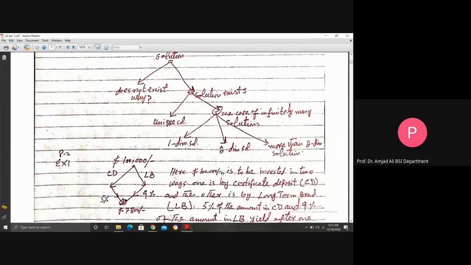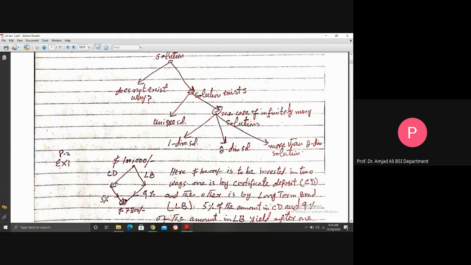We consider small examples from your daily life, like example 1 on page 2 in the book. Here, $1 lakh is going to be invested in two ways. One way is a certificate deposit, the other is long-term bonds. The certificate deposit is labeled CD and the long-term bond is labeled LB.